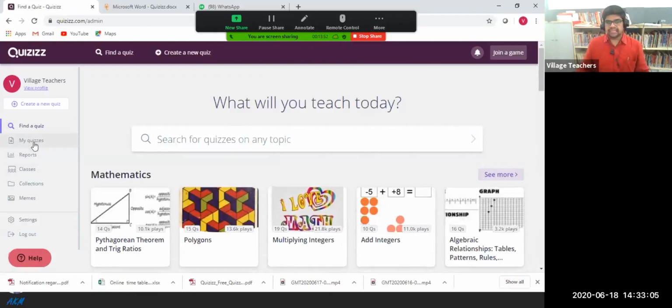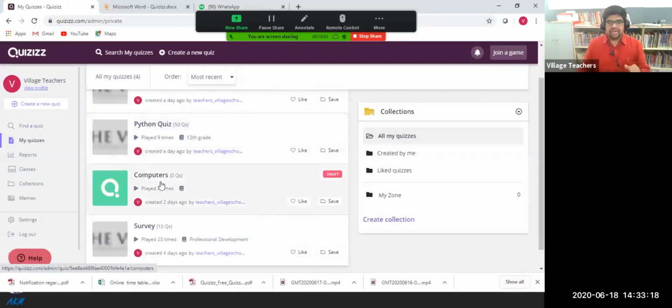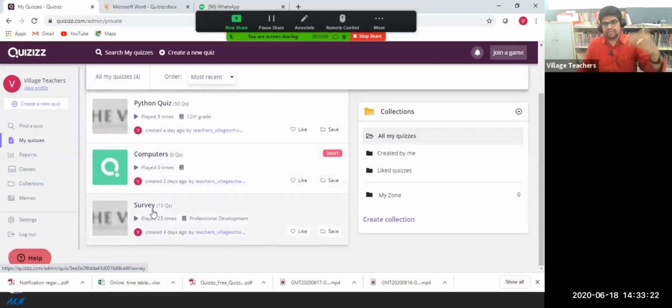And the next is my quizzes. If I generated some quizzes, this is my quiz zone. I created some quizzes for a teachers poll. This you are supposed to do after this session. And computers, I just created a simple session, and a survey also the previous day, which I checked with some teachers. So this is my area and my created quizzes. This is under my quizzes.